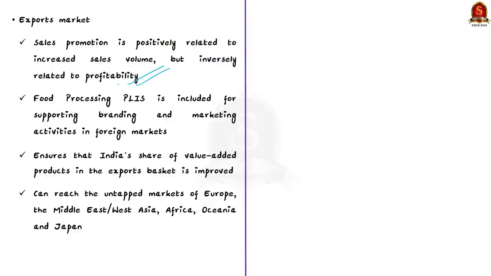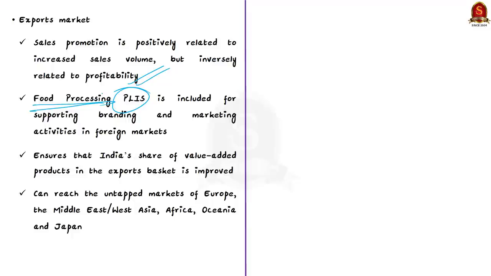So to bridge this gap, now the government has included the food processing as a sector under its production linked incentive scheme. See, as you know, this PLIS includes 13 key sectors, and this scheme is aimed at ensuring that India's share of value-added products in the exports basket is improved. And this will also ensure that our exports reach the untapped markets of Europe, Middle East, West Asia, Africa, Oceania, and Japan.